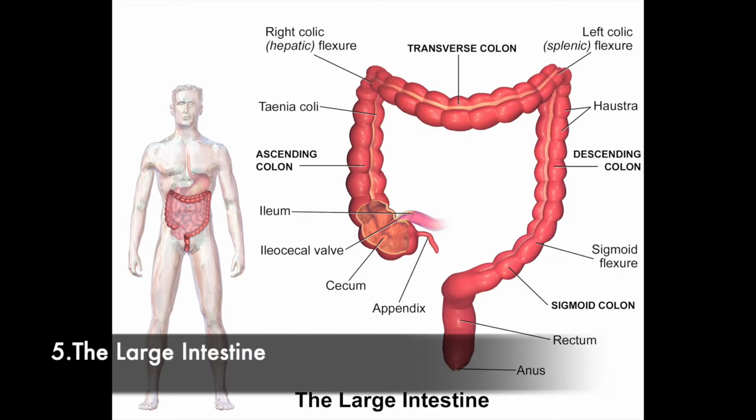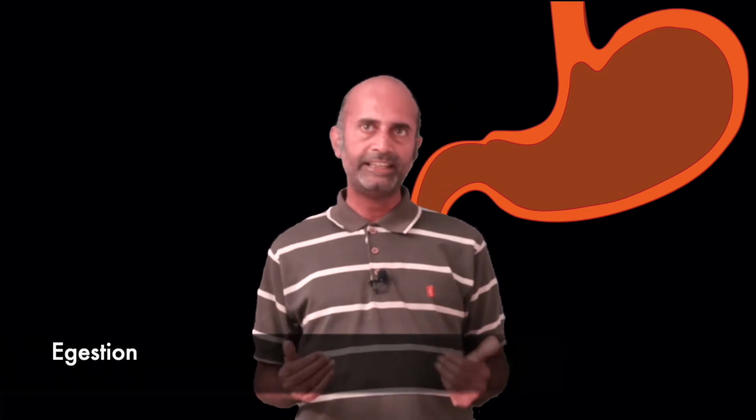And then we come to the next part, number 5, the large intestine. The large intestine is wider and shorter than the small intestine. It is approximately 1.5 meters long. It mainly absorbs water and some salts from the undigested food material, and then the remaining food material is the waste material generated, which is then removed out from the body, or in other words, egested from the body through the anus. This process is known as egestion. So in this way digestion takes place in us human beings.